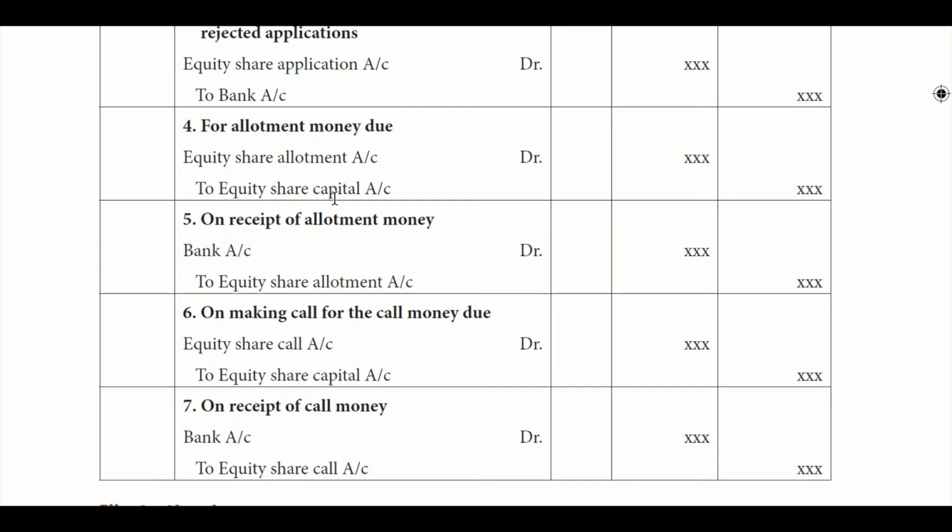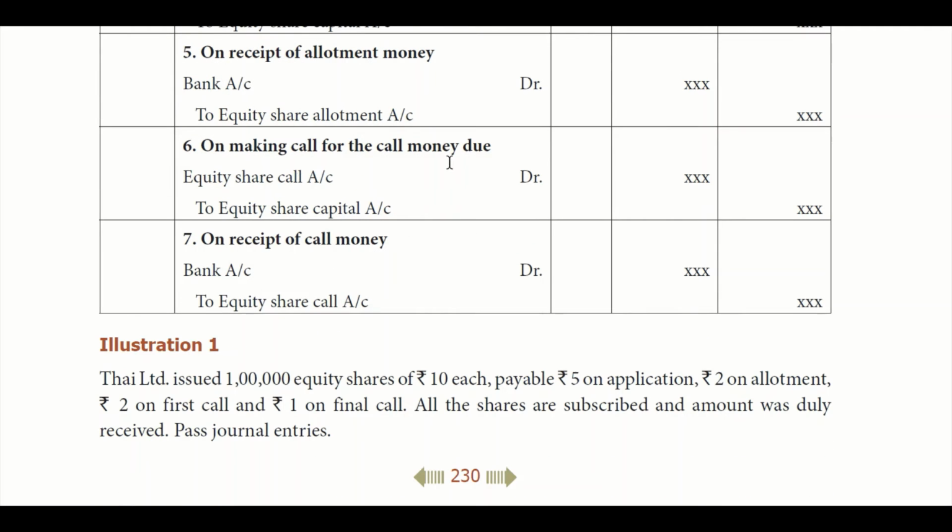The same concept applies when the call money is due. If the first call money is due, debit the equity share first call account. In the same way, for the second call you debit the equity share second call account, and credit the equity share capital account. At the time of receiving call money, when you receive the money, you debit the bank and credit the share call account.